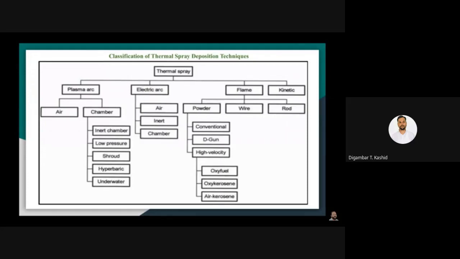Then if you talk about electric arc spraying, this may be electrical arc spraying, or inert electrical arc spraying, or maybe chamber spraying, where you use a special chamber for development of the coating. So these are the subcategories.